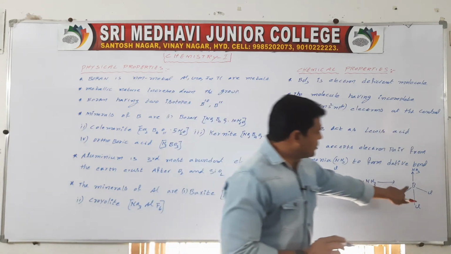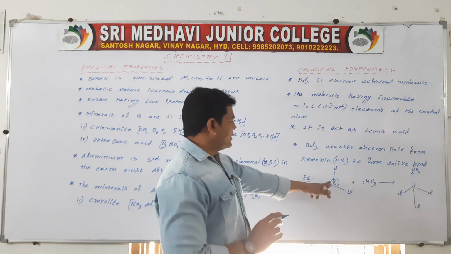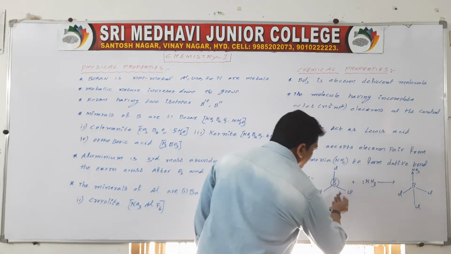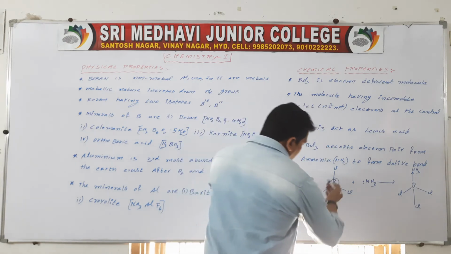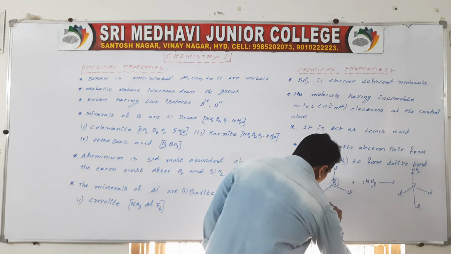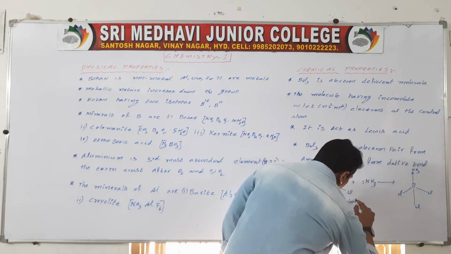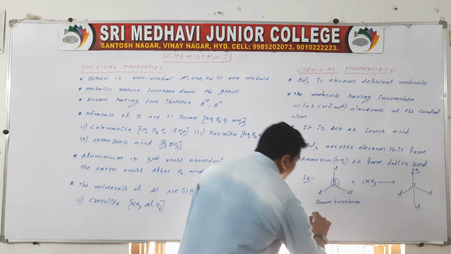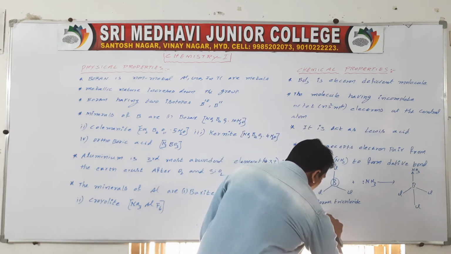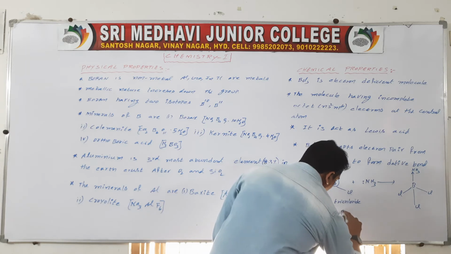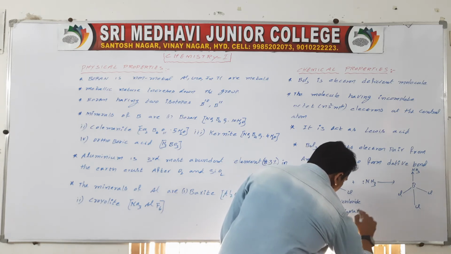So boron forms a coordinate covalent bond. Boron trichloride has a trigonal planar structure.